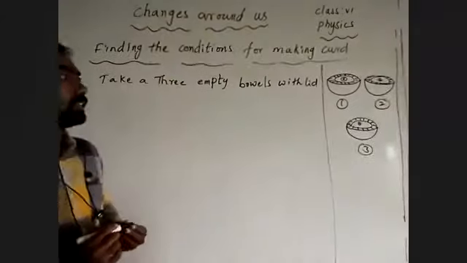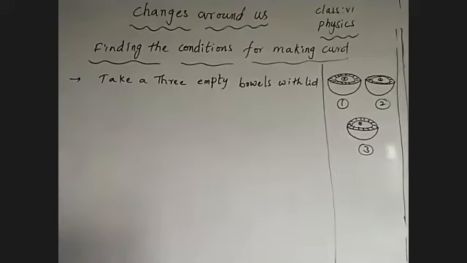Those are the lids. That is the 3 bowls. Is that visible to you? Very good. Coming to that, bowl 1, bowl 2, bowl 3.